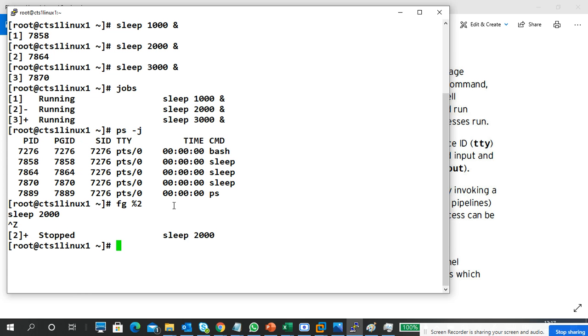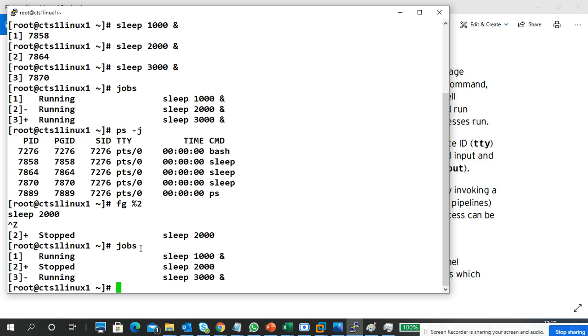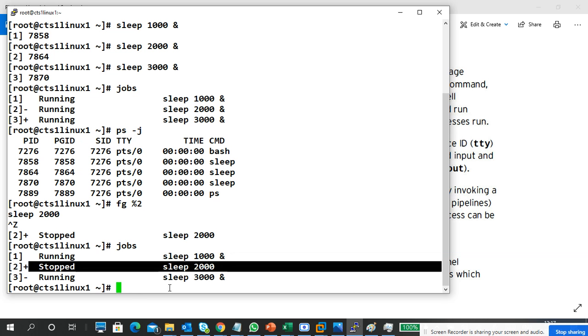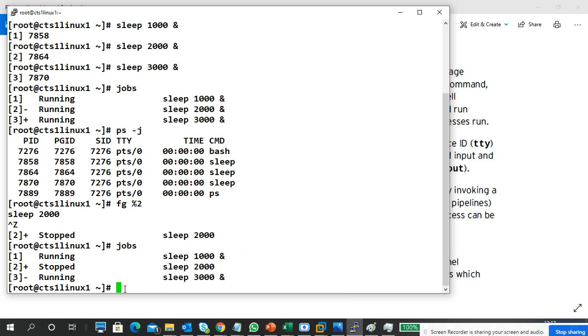The process is stopped in the foreground. How can I tell the process is stopped? Because I stopped it in the foreground, and as well as you can see there is no ampersand after sleep 2000, and here also ampersand is not there. Here the ampersand is there. Then again I'm running jobs. Can you see the process is stopped? It went to the background and it is stopped. It is not running.